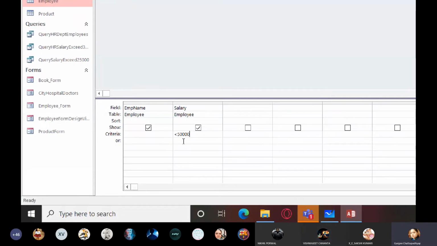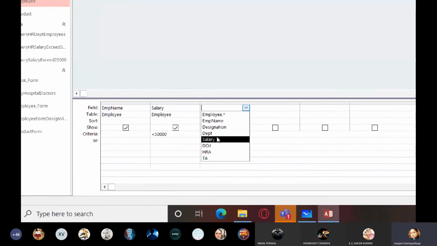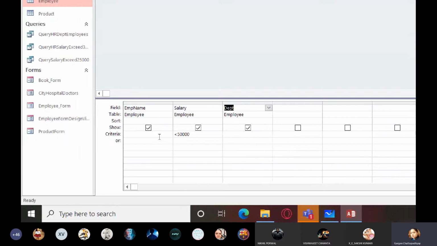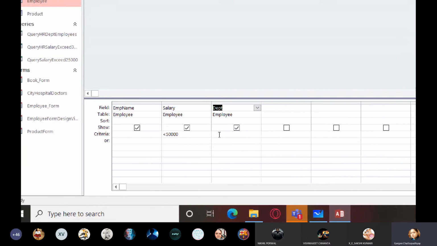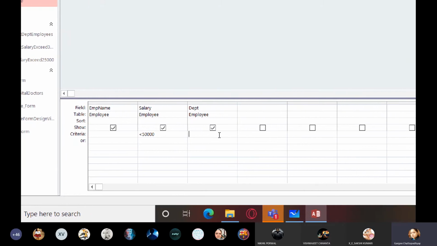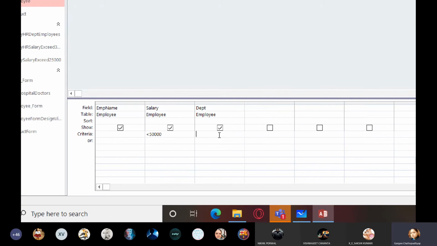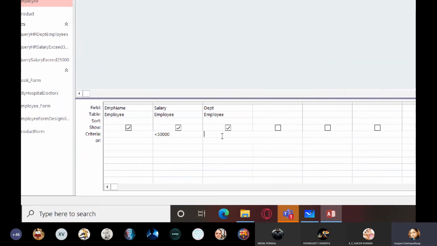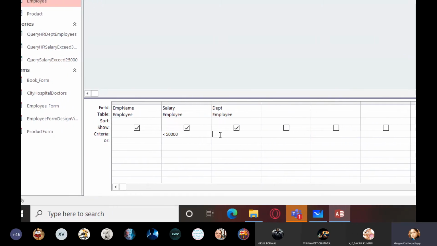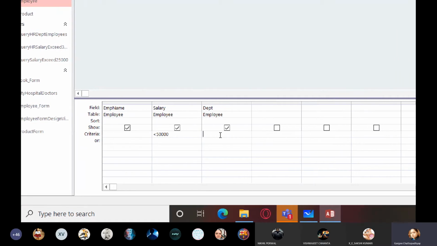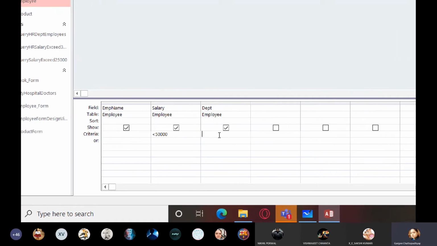Okay, fine. I'll first select the department field from here. Now there is criteria over here. If I write equal to sales over here, it will mean that both the conditions should be true. That is, if you type the conditions in the same criteria row, for salary and for department, it will mean an AND operation. That means both conditions should be satisfied: the department should be sales and the salary should also be less than 50,000.